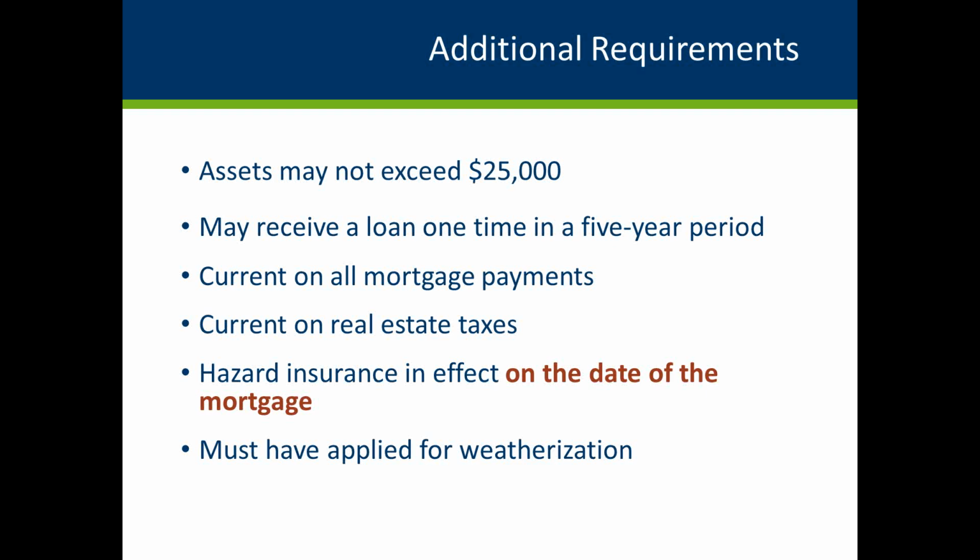It must be provided in an amount sufficient to cover all lien amounts or 100% of the insurable value. It must protect against loss and damage from fire and other hazards covered by the standard extended coverage endorsement. And it should allow for claims to be settled on a replacement cost basis.